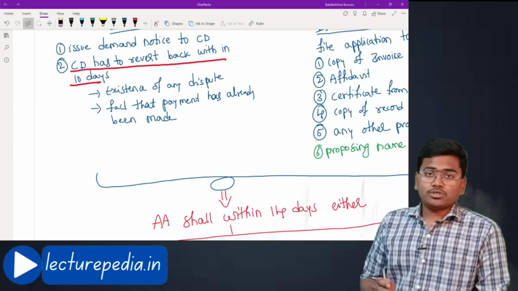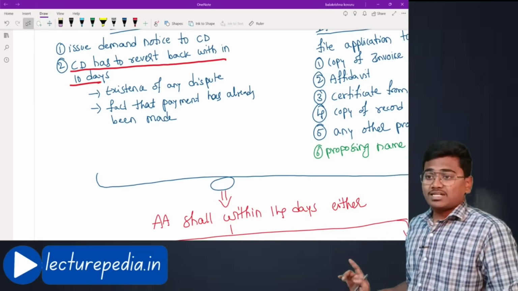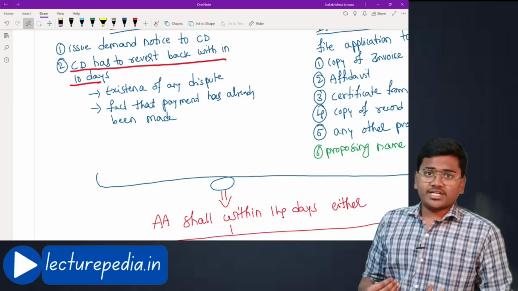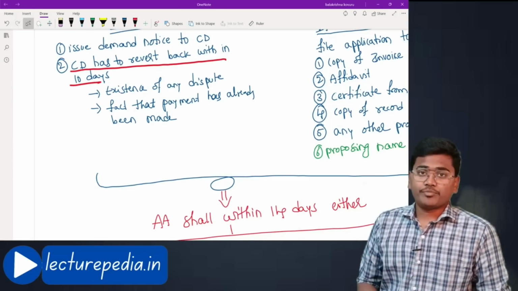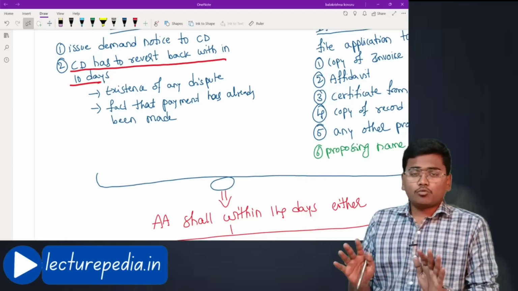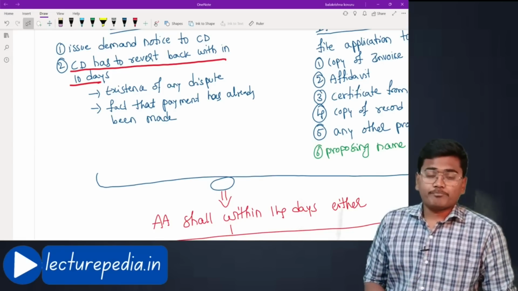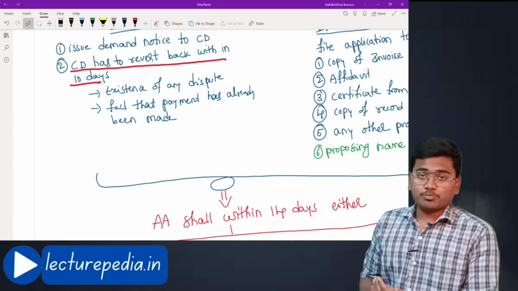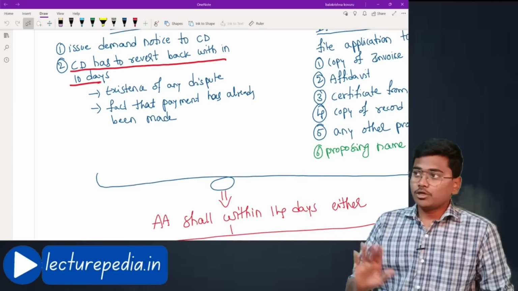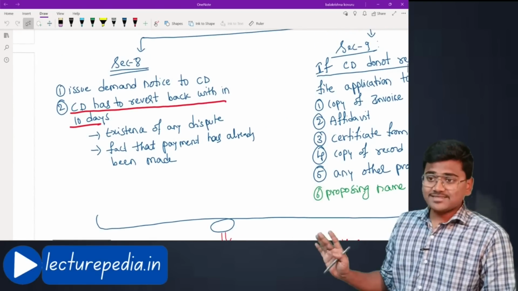If there is any dispute, he has to respond with that dispute, or with the fact that payment has already been made. The corporate debtor might have already paid the payment, but the operational creditor might not have received it or was not aware of the fact that the payment was made by the corporate debtor. In such a case, the corporate debtor has to respond saying that I have paid the amount to you, with the proofs. He has to respond within 10 days. That is said by section number 8.